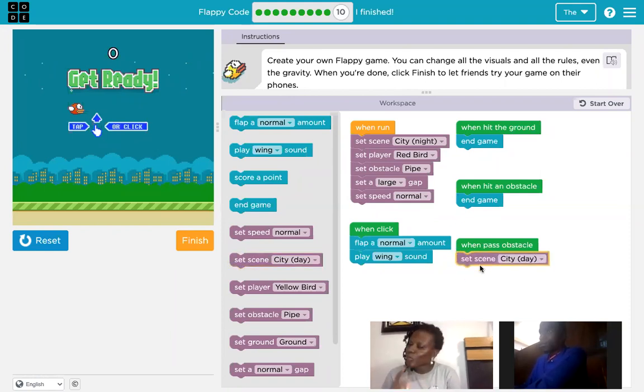But I need one important one. When I pass an obstacle, score a point. Excellent. Give yourself a round of applause. So score a point. You can also change your background whenever you score a point. So those are the different things.